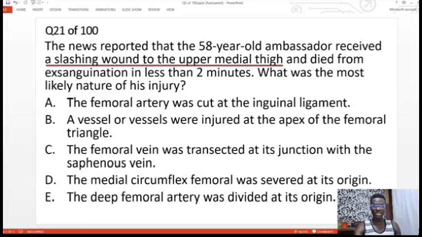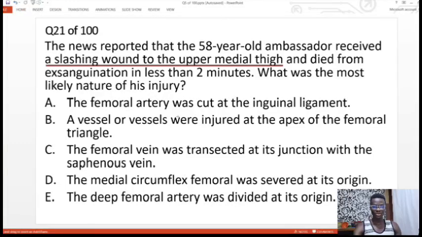Let's check the question again. They said the slashing wound to the upper medial thigh. Now, I believe the majority of people might want to say the correct answer here is option A. Well, myself, the answer was option A when I saw the question the first time. But when I solved it and thought about the other options, I concluded that the correct answer is option B.